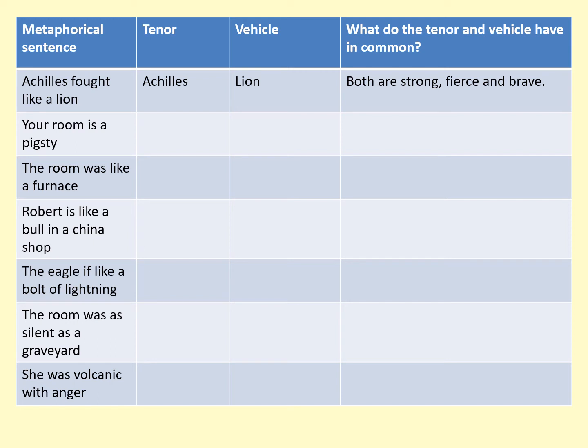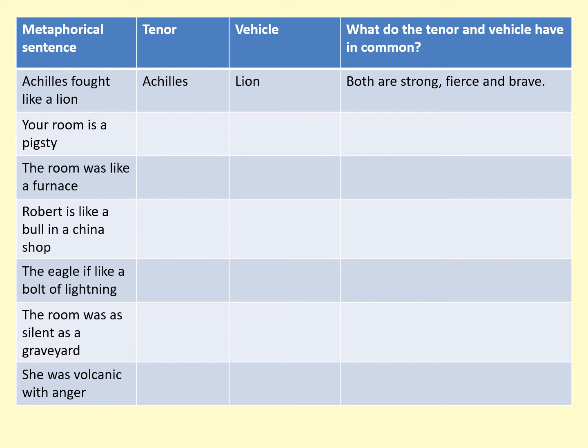So, Achilles fought like a lion. The tenor is Achilles, and the vehicle is a lion. So Achilles is being compared to a lion. Rather than saying Achilles fought bravely, we're saying Achilles fought like a lion. And then what have they got in common? Well, both are strong, fierce, and brave.